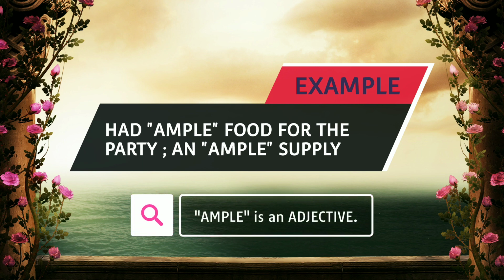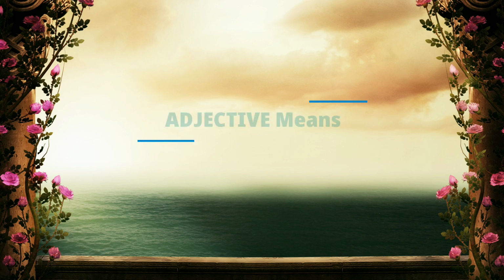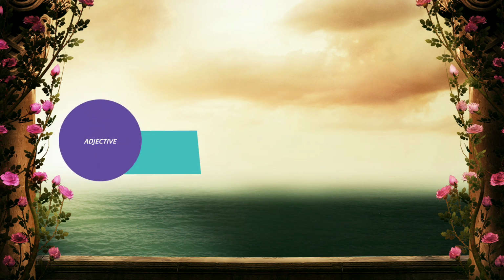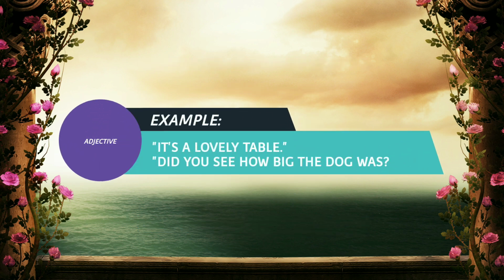Here ample is an adjective. An adjective is one of the 8 parts of speech. Adjectives provide further information about a noun. Specifically, they explain more about a noun's size, shape, age, color, origin, or material. Example: it's a lovely table. Did you see how big that dog was?